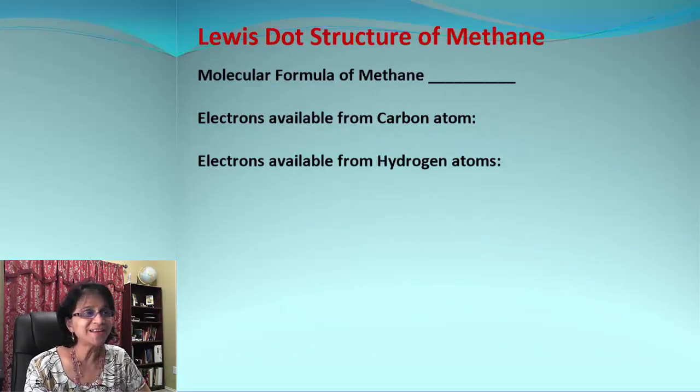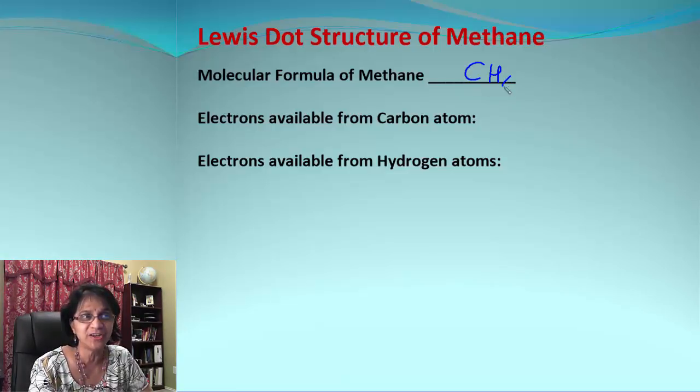So let's practice writing the Lewis dot structure for methane. Methane, the formula is CH4, and the electrons available from carbon will be the valence electrons, which we know are 4 electrons. How about hydrogen? Hydrogen atomic number is 1, and that's all it can give. That means the electrons available are equal to 1.